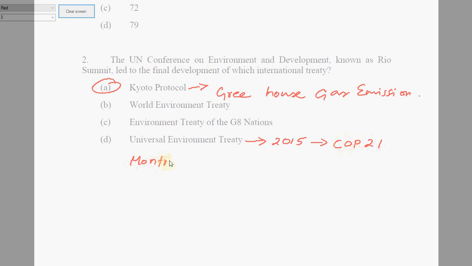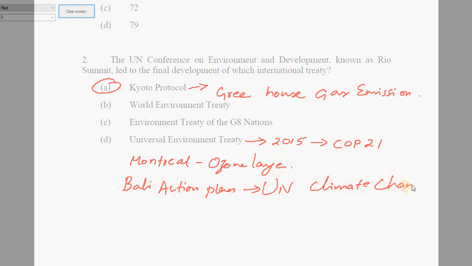One is the Montreal Protocol. I think this question was there in the 2016 ESE. It talks about the ozone layer. And there was another thing called Bali Action Plan. I think that was also there in a recent year. Bali Action Plan talks about UN climate change.